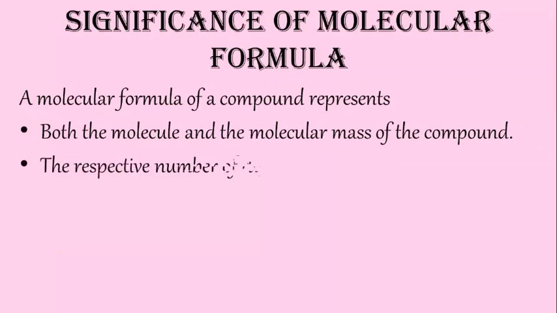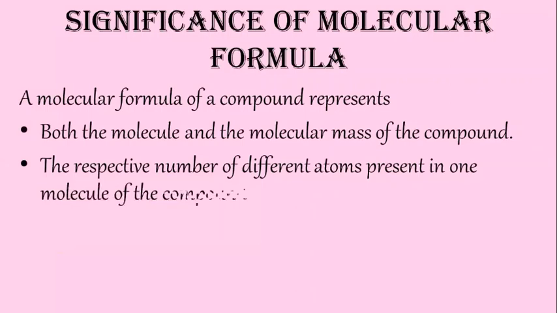Then second thing, the respective number of different atoms present in one molecule of the compound. Suppose ammonium chloride, when we write NH4Cl, it represents one molecule of ammonium chloride, then the molecular mass of ammonium chloride. Then second thing, it represents the respective number of different atoms present in one molecule of the compound. So NH4Cl means it contains one nitrogen, 4 hydrogen and 1 chlorine atom.